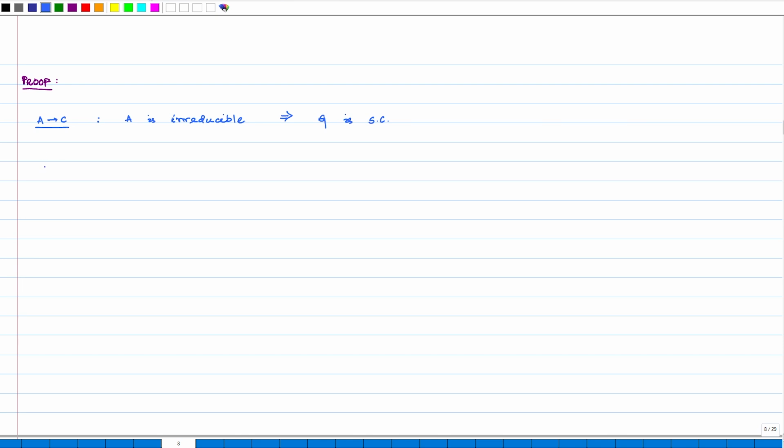Now, A being irreducible means summation of A to the power k, where k goes from 0 to n minus 1, is greater than 0.